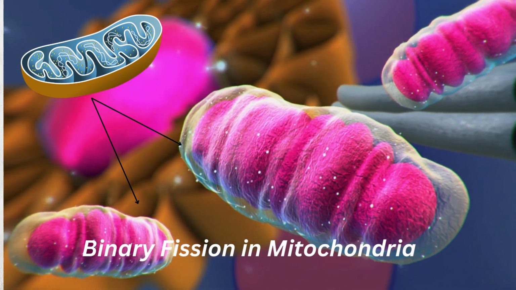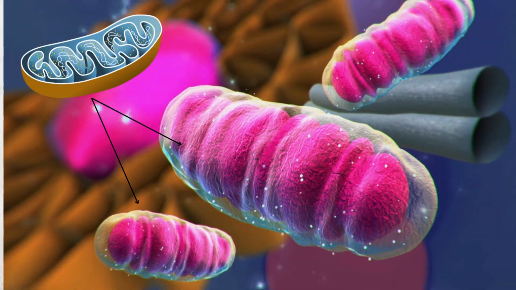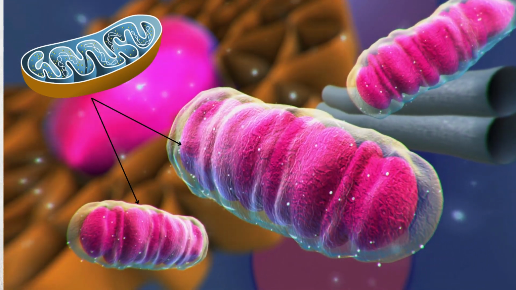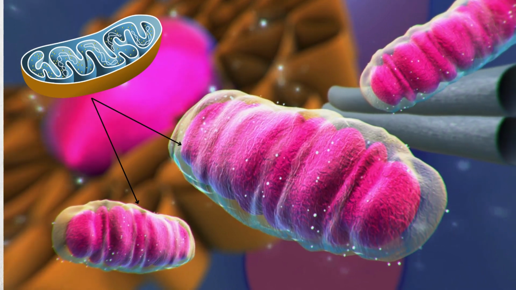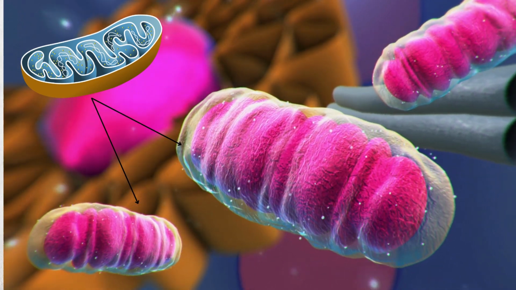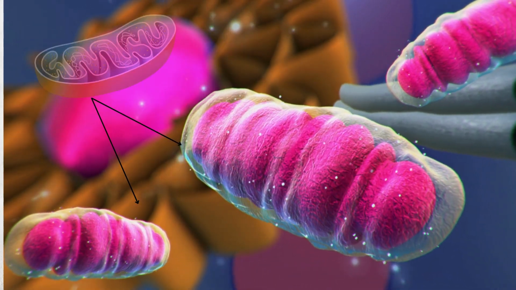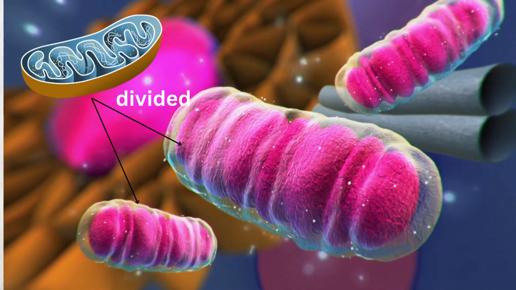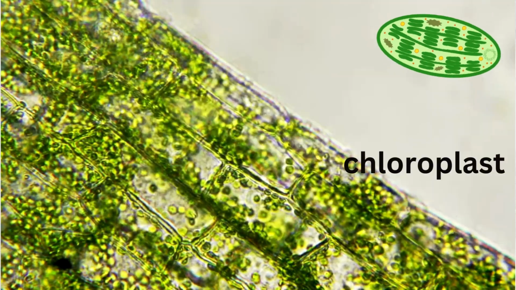Cycles of fission and fusion occur continuously in mitochondria. Mitochondrial fission is a multi-step process allowing the division of one mitochondrion into two daughter mitochondria. It is regulated by the recruitment of the GTPase dynamin-related protein 1, DRP1, by adapters at actin and endoplasmic reticulum-mediated mitochondrial constriction sites. Same in chloroplasts.